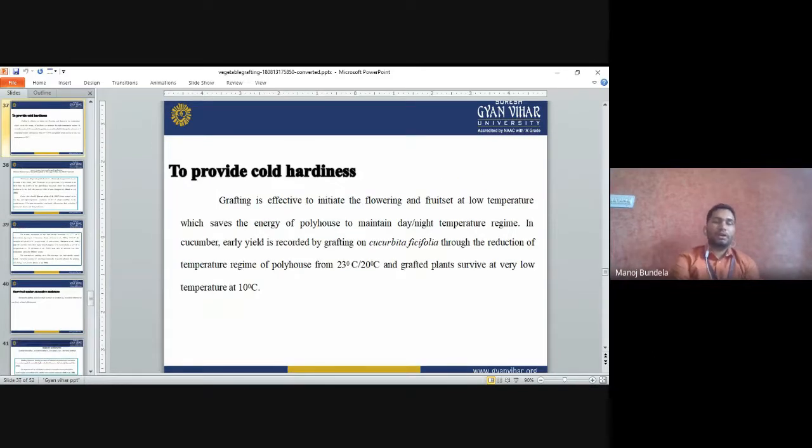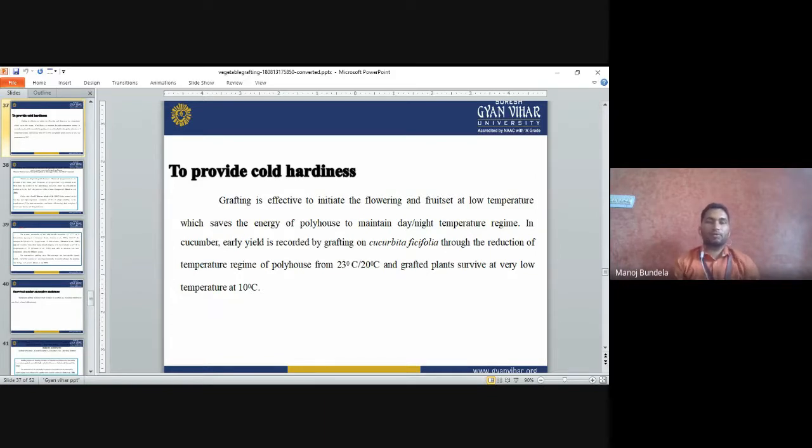It will also give cold hardiness. Grafting is effective to initiate flowering and fruit set at low temperature, which saves the energy of the polyhouse to maintain the day and night temperature.